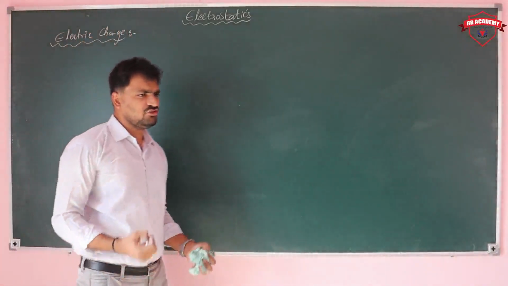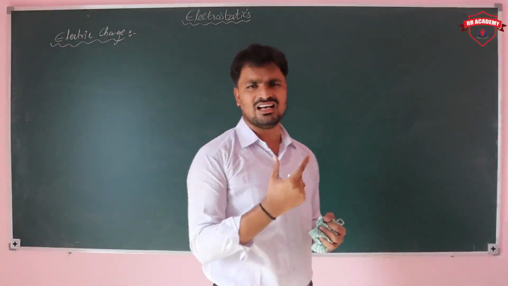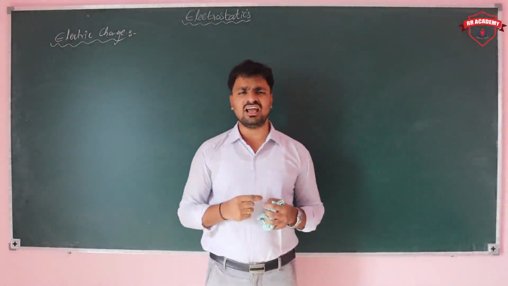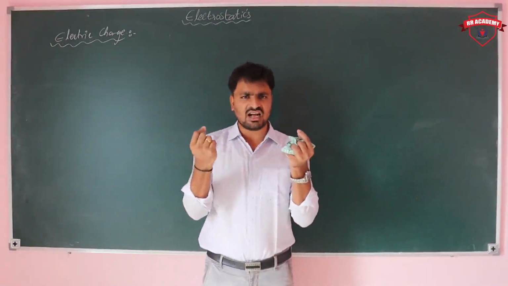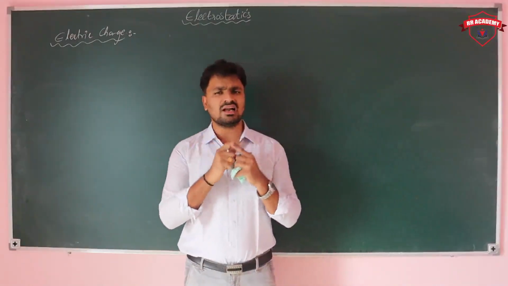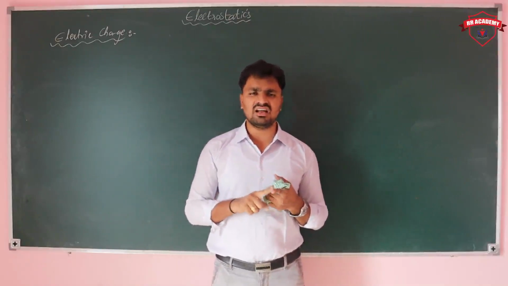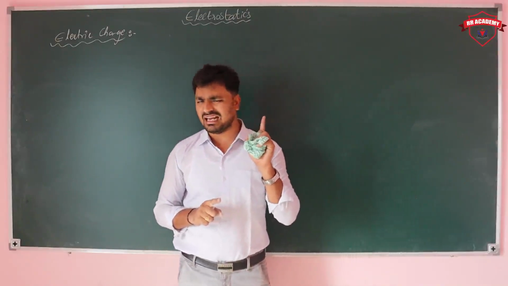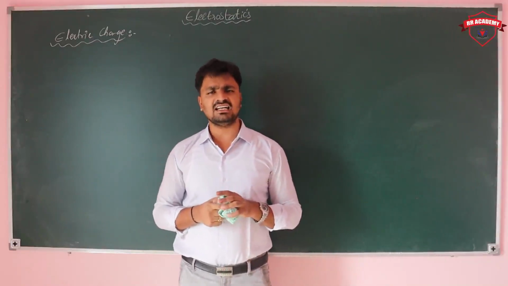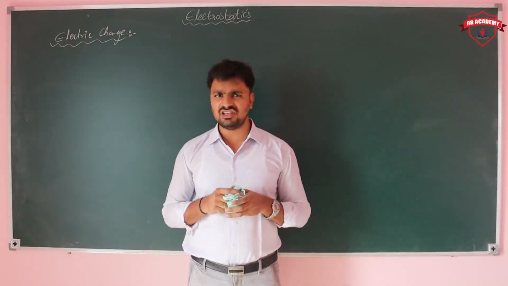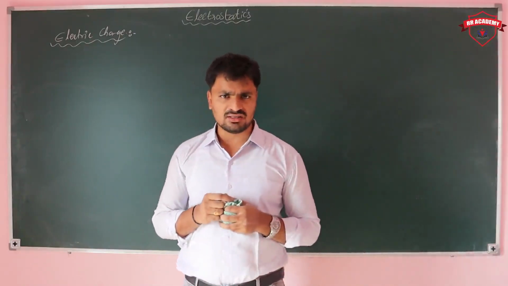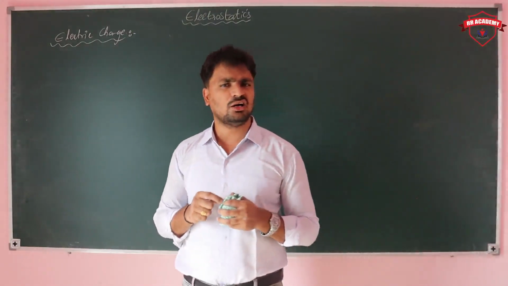Generally here we consider Newton's law of gravitation. Two bodies attract each other. If two masses are there, those two masses attract each other, but never repel. According to Newton's law of gravitation, two masses attract each other. But if you consider two electrons, do they attract or repel?